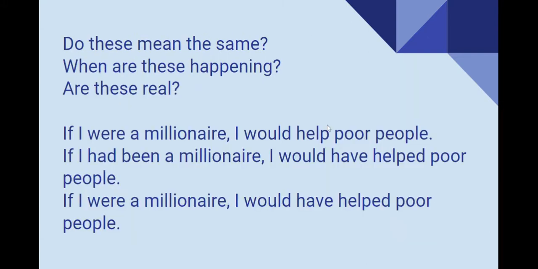Okay, let's take a look at these sentences and think about this. Do they mean the same? And where are they happening? Are they talking about real things? Let's read. If I were a millionaire, I would help poor people. If I had been a millionaire, I would have helped poor people. If I were a millionaire, I would have helped poor people.